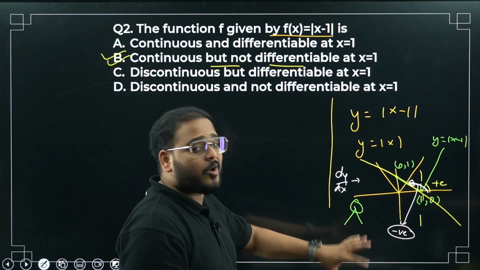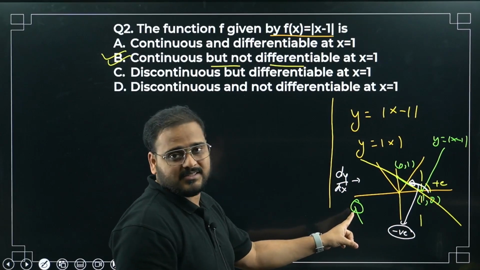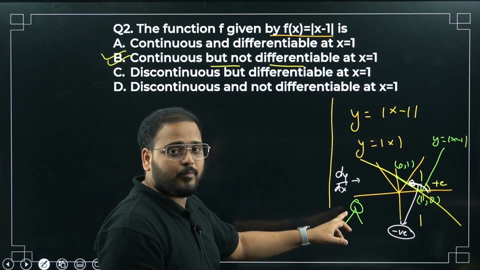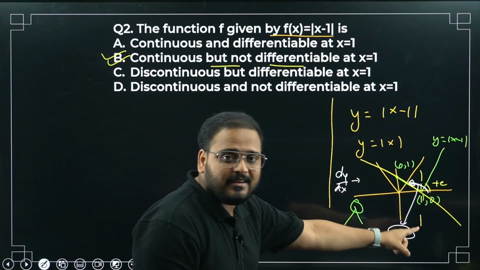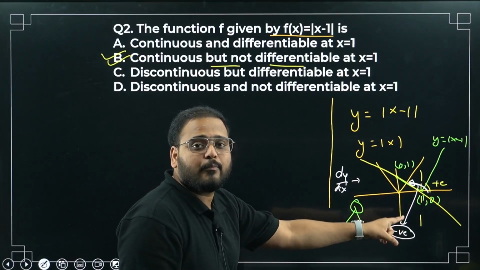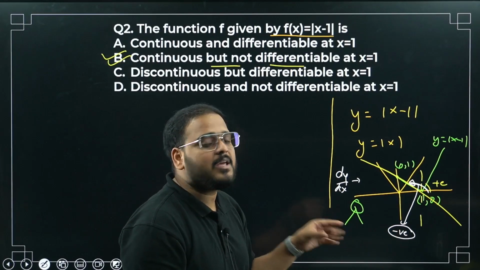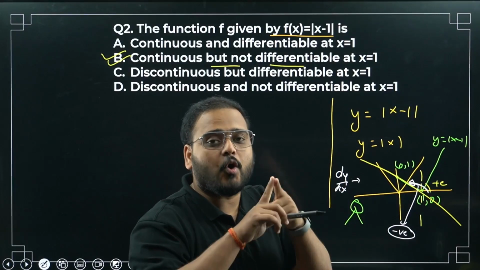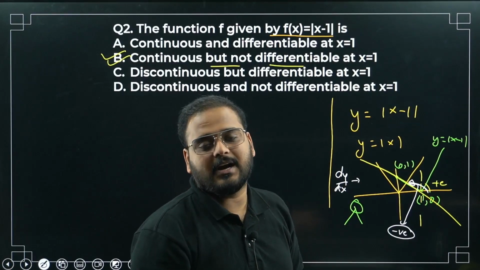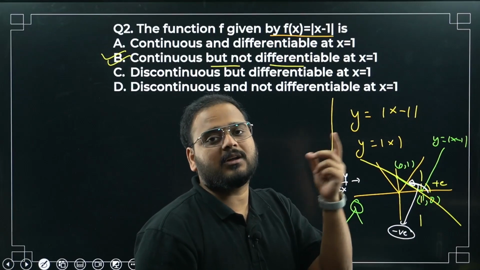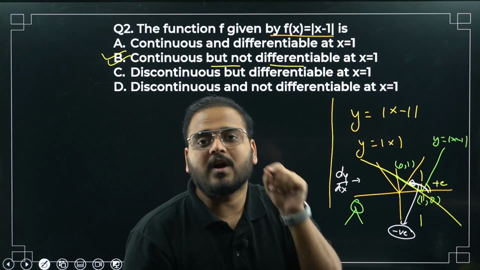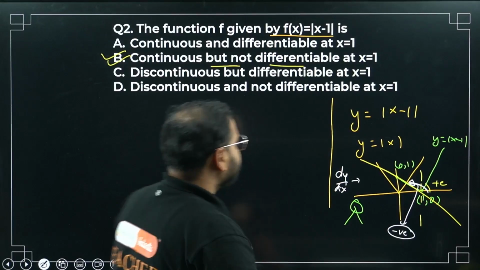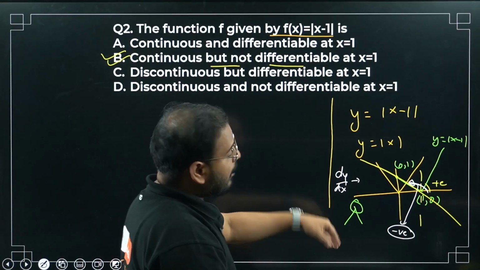If you can't remember all of this, just remember if there is a sharp corner, a sharp change in the graph at any given point, then that point will be non-differentiable. The understanding is: if the graph has a corner at any given x value, then the function is non-differentiable at that x value. This is okay. Chaliye. Now, what is the algebraic approach, sir?